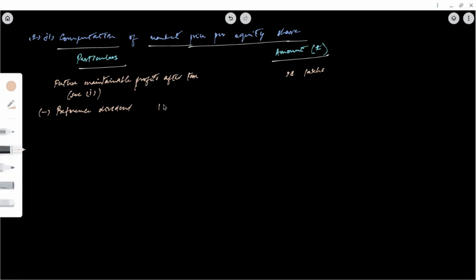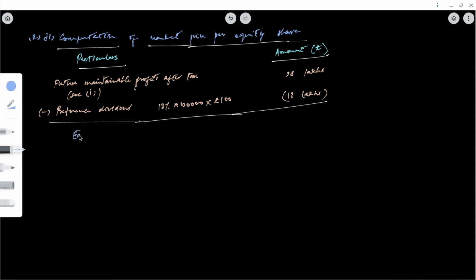So this is 13% of 1 lakh into rupees 100, that means 13% on 100 lakhs, that is 13 lakhs.